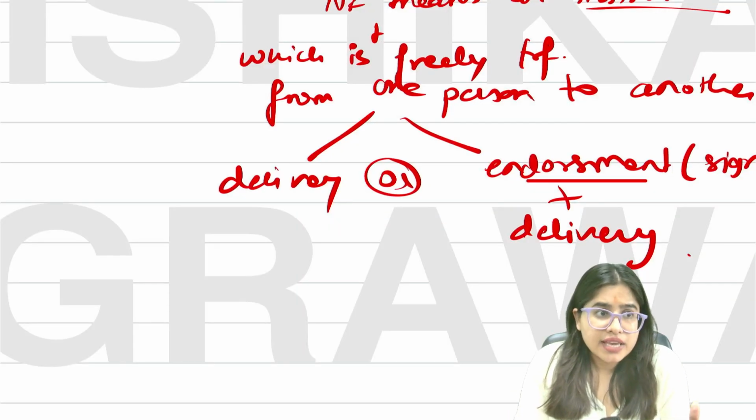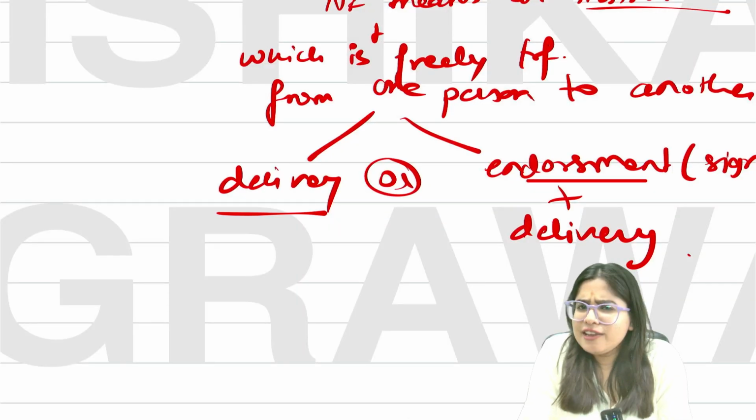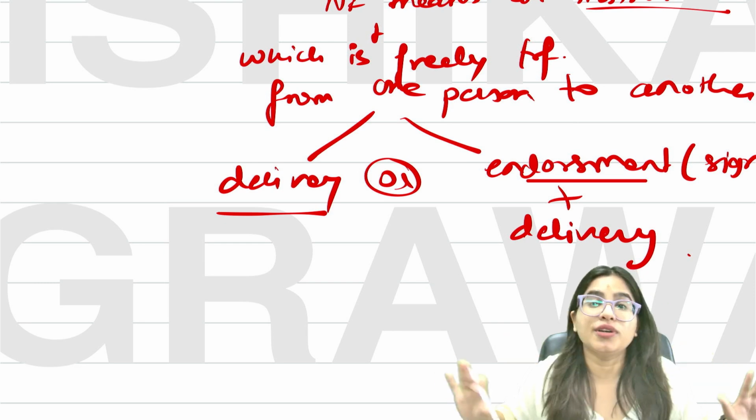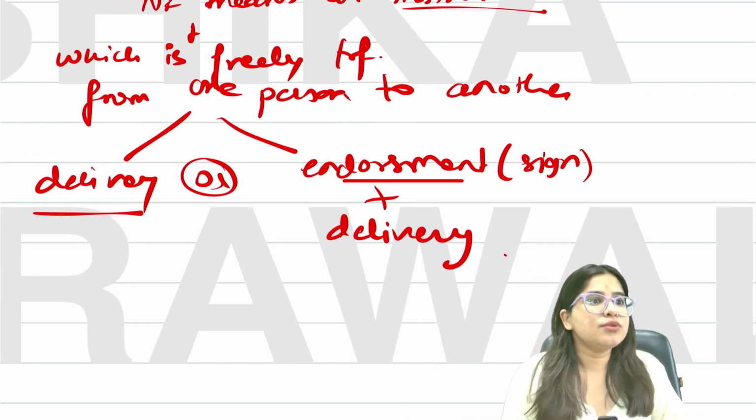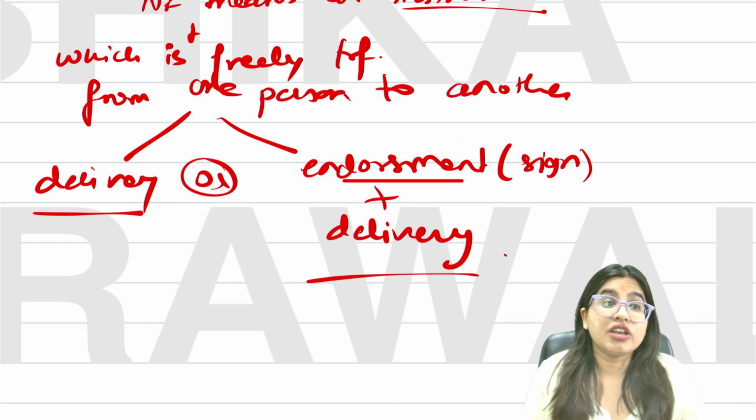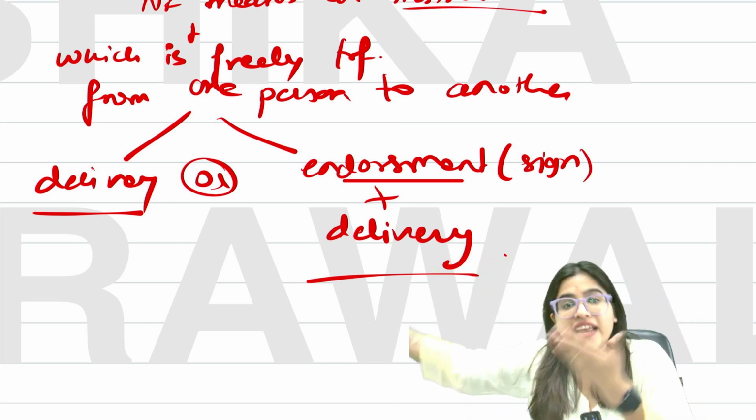So guys, how can you transfer a negotiable instrument from one person to another? In some cases, you can transfer by mere delivery, just by giving it to the other person, no need to sign. But sometimes you have to do endorsement plus delivery. Endorsement means sign first and then deliver to the other person.